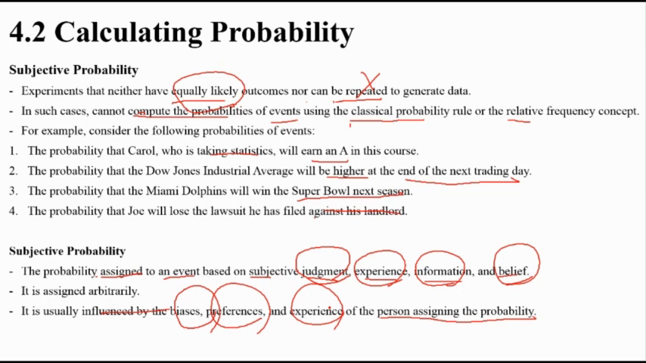All right? So we're talking about three things. Remember: classic probability, relative frequency probability, and subjective probability. You should distinguish these three things.